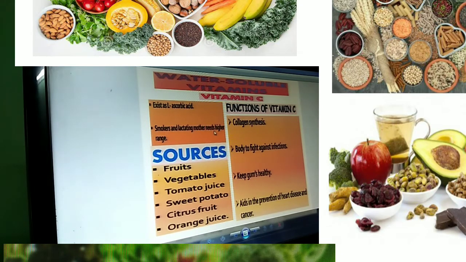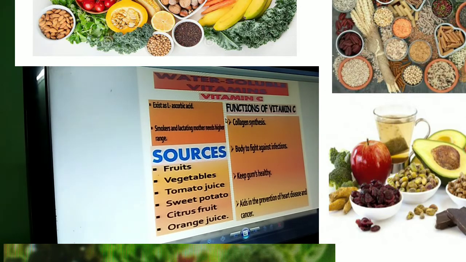This is needed by those who smoke and by feeding mothers, and small babies who are feeding need much, because it is a very good immunity booster for the body. Then what are the sources? Fruits, vegetables, tomato, sweet potato, citrus fruits, orange juice, these are all sources.